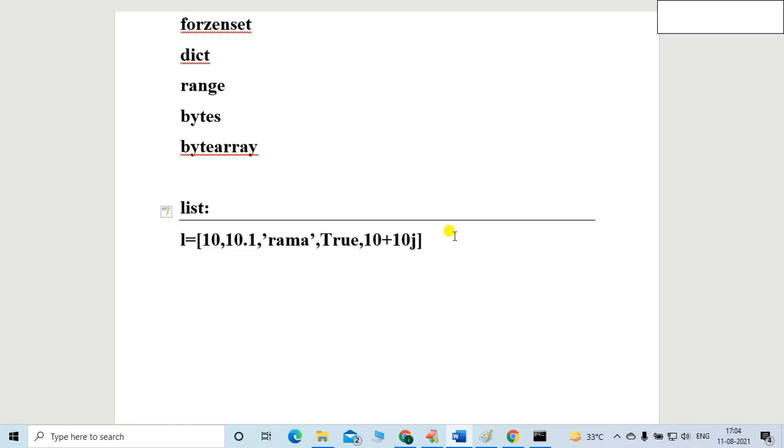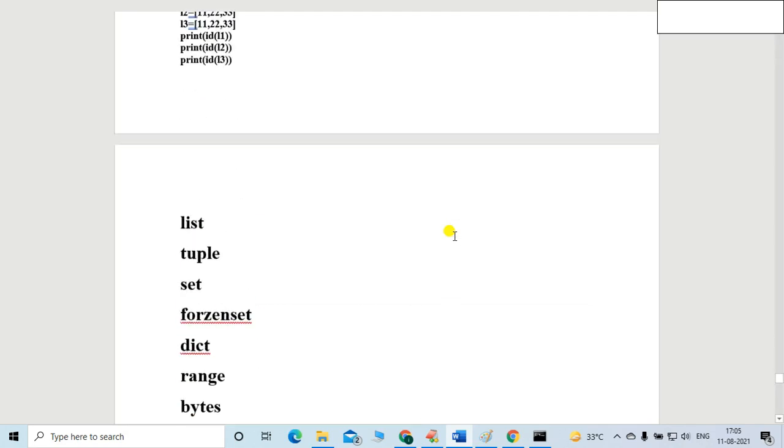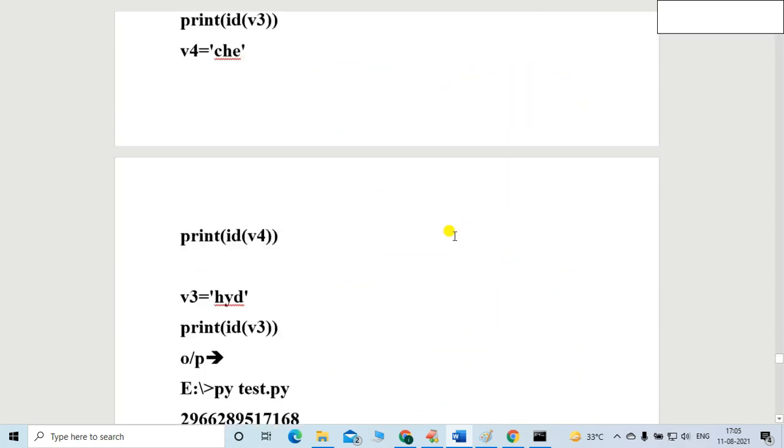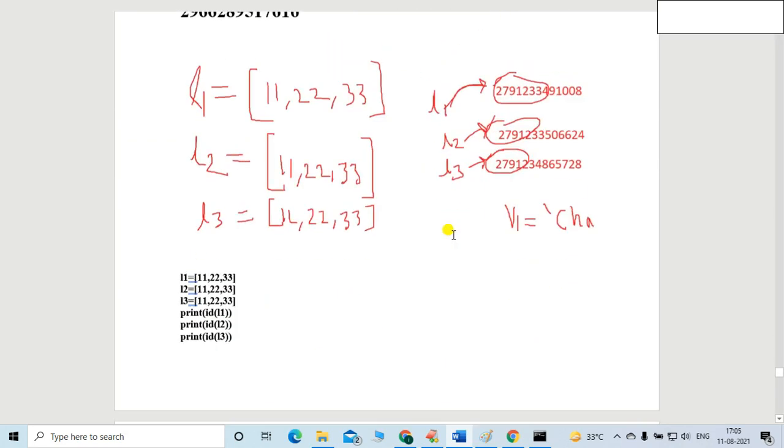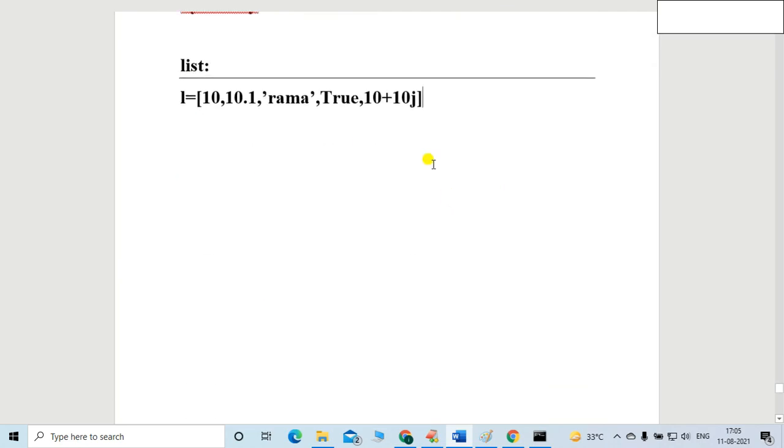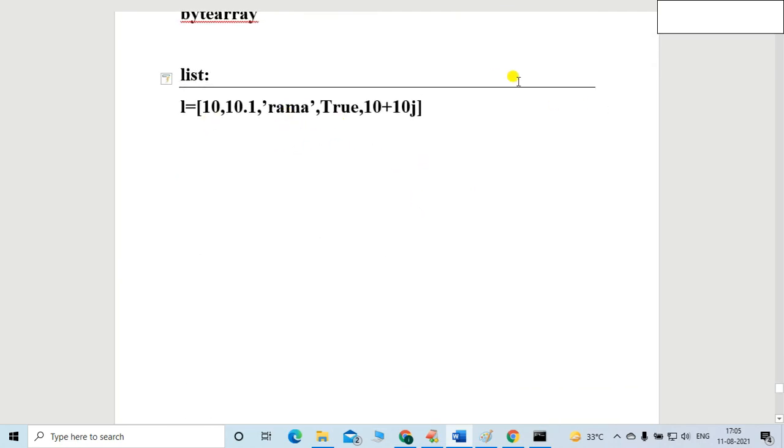A list is mutable in nature. Objects are not reused; we create different objects each time. That's the thing about the list, friends. We already discussed those things a couple of minutes ago. So this is a list. Any combination is possible. So what is a list, friends?